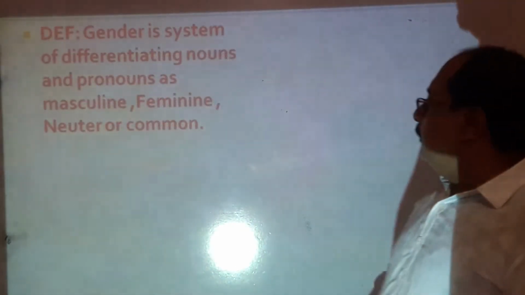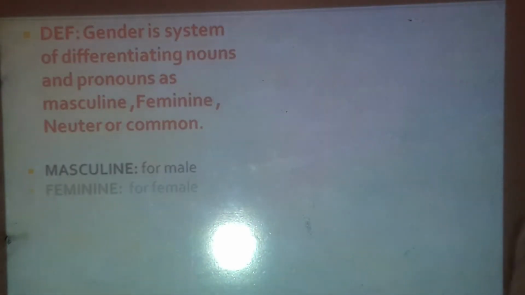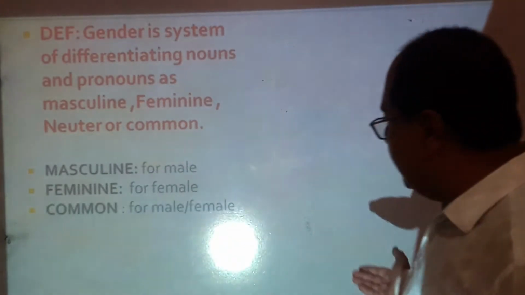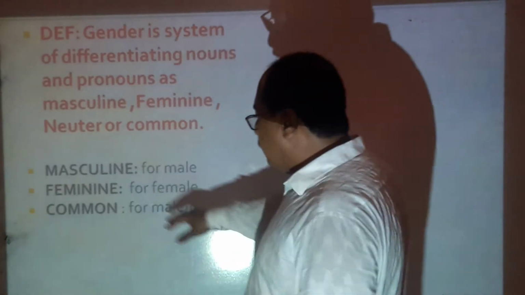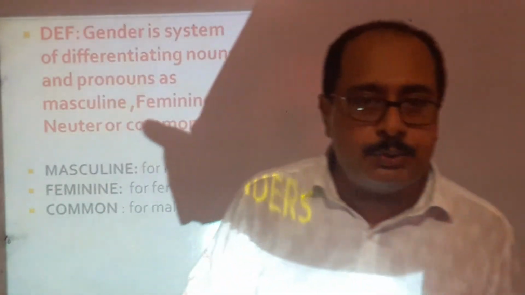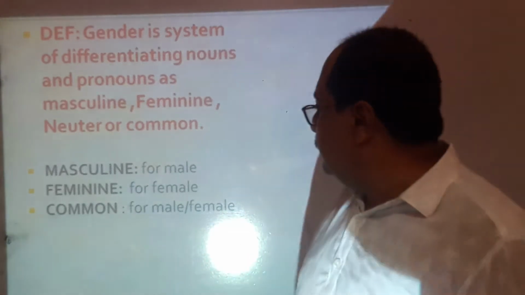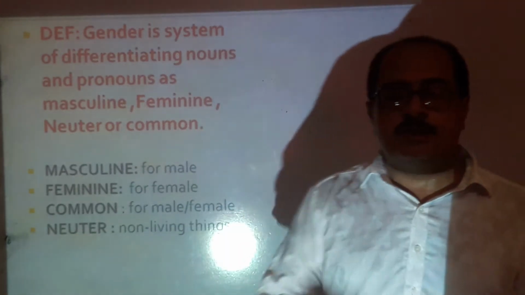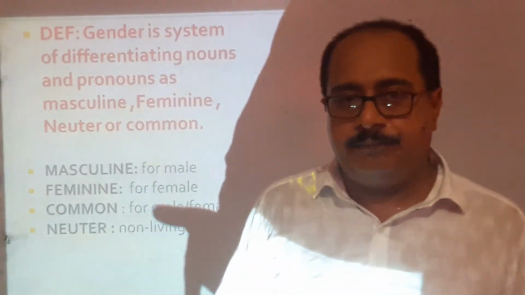Let's see. Masculine is definitely used for the male, and feminine is used for the female. And then common gender means we are using it for male also and for female also. And then we have the neuter. Neuter gender is used for the non-living.